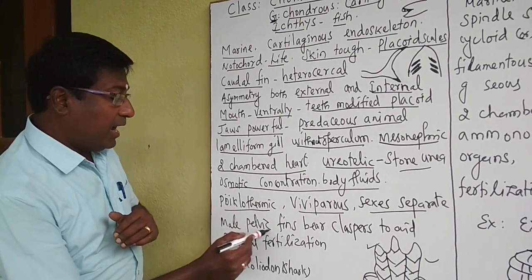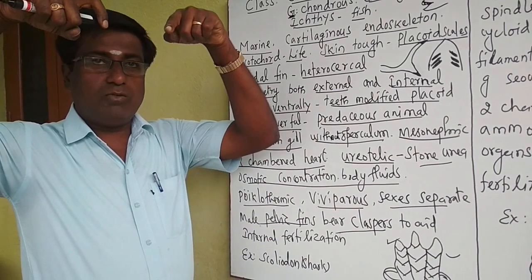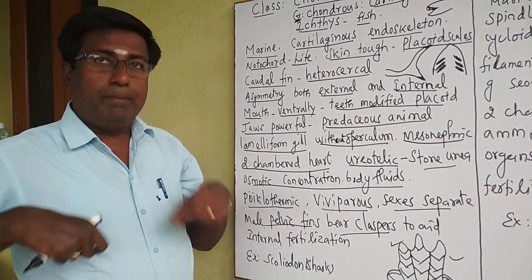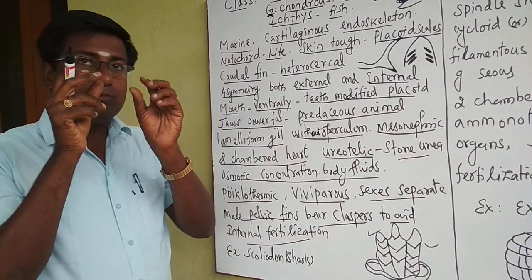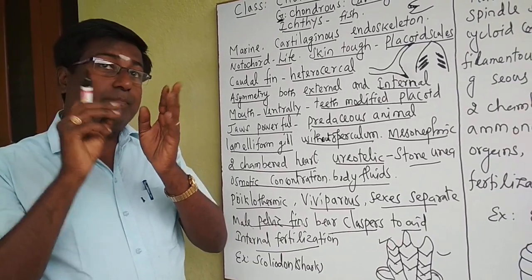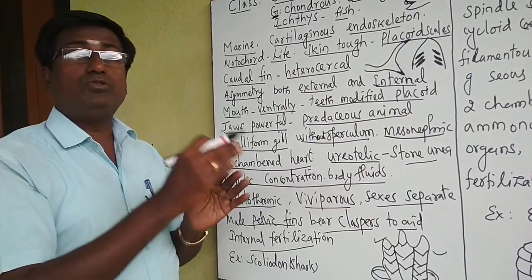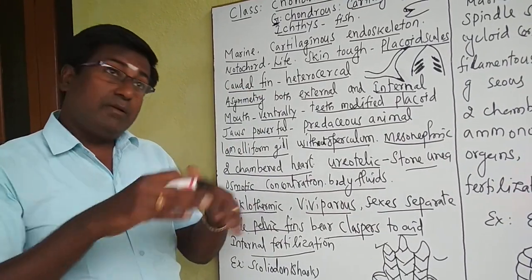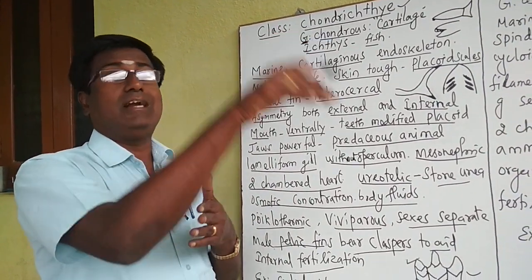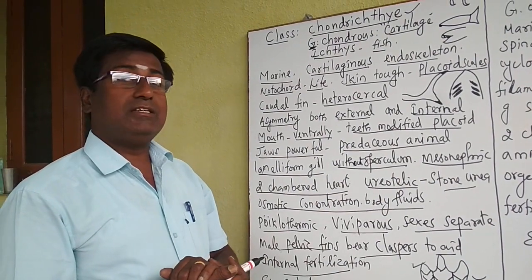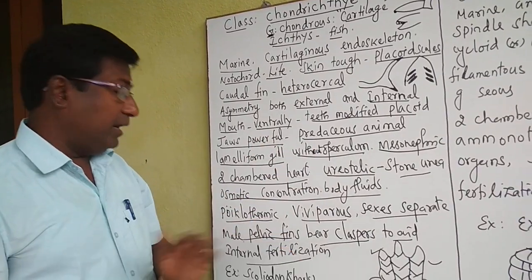Okay. Then the male pelvic fins bear a clasper. You know, a clasper is just like a curved structure. This is a clasper present in the pelvic fins. These aid internal fertilization. That means these claspers are used to send the sperm inside the female reproductive tract. Otherwise, the fertilization would occur outside. But these claspers help to transport the sperm inside the female genital tract. As a result, internal fertilization takes place. So the fertilization takes place inside the female body. That is internal fertilization.